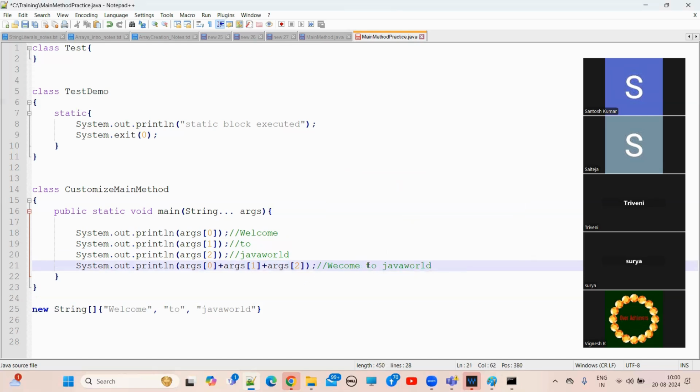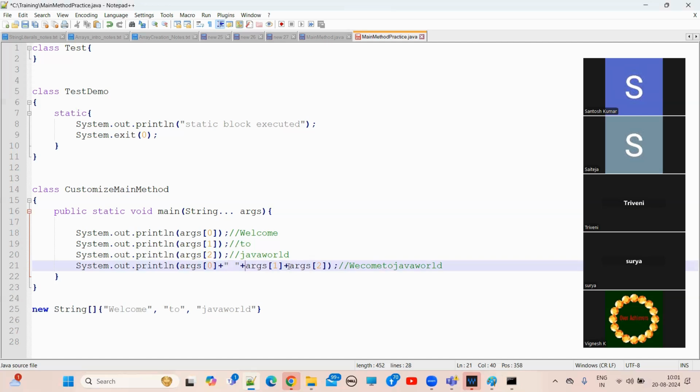We won't get any spaces because we are not providing any space here. If you want to provide space, what do we need to do? First of all, args of 0, welcome. After that, plus a string with some space, then plus args of 1.